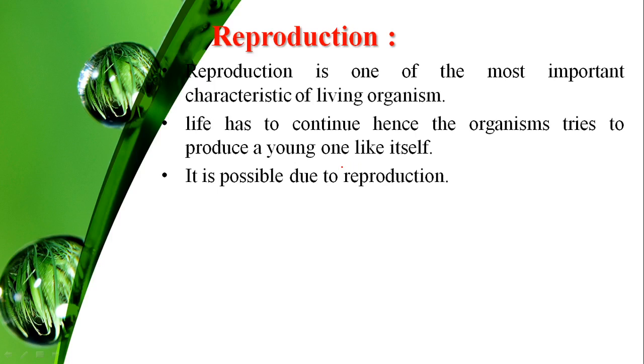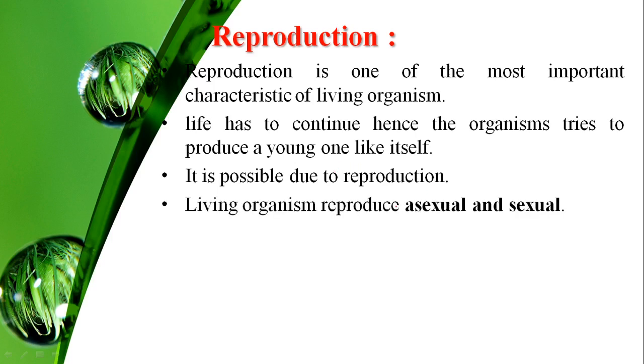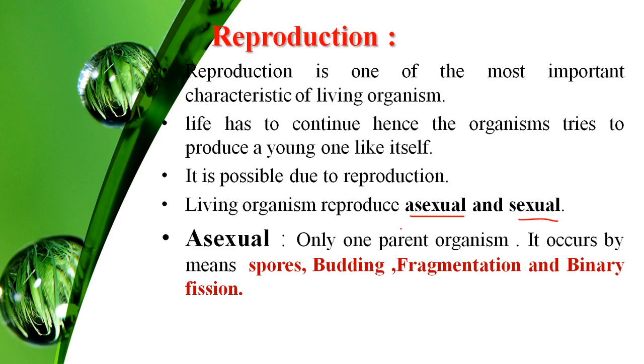Reproduction is basically of two types. The first one is asexual and the second one is the sexual method. Asexual method means what? It includes only one parental organism. Sexual refers to sex organs, so asexual means there is no involvement of male and female sex organs. Only one parent is involved. So it is known as asexual reproduction.